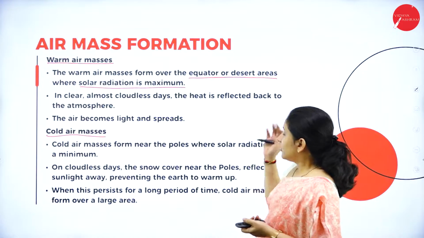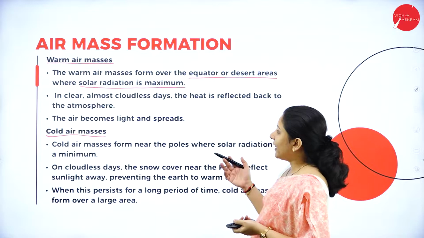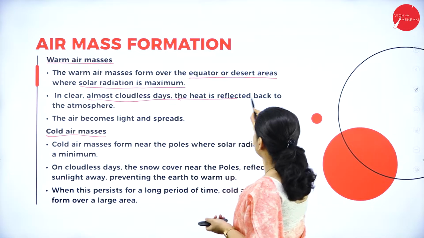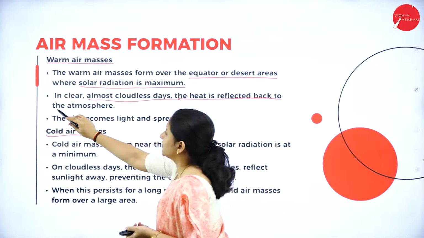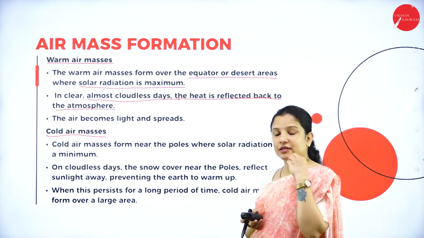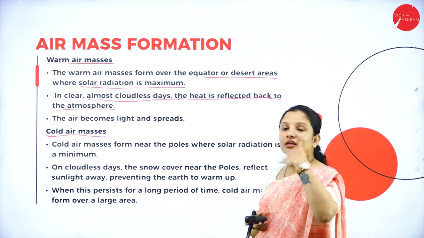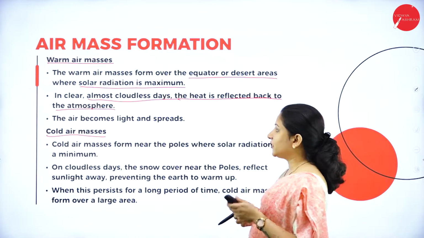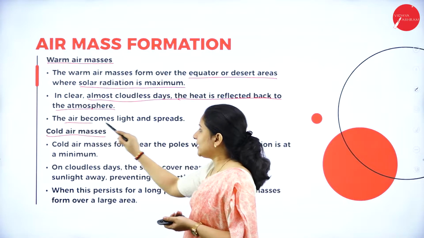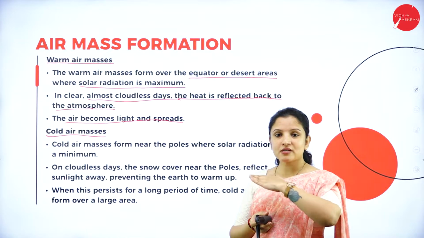So that is why, or in the desert areas where solar radiation is maximum, and on clear, almost cloudless days, the heat is reflected back to the atmosphere. So in regions where there are warmer air masses and it is not too cloudy, some amount of heat will be re-emitted back into the atmosphere. Therefore, the air will become light and it will flow very easily. So in deserts and all that, the flow of air is quite thin, right?